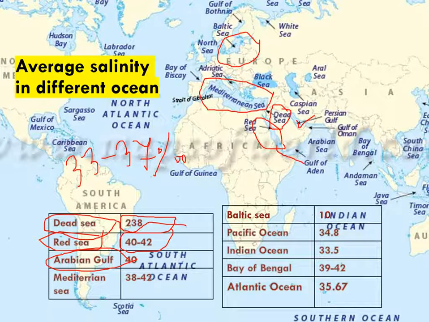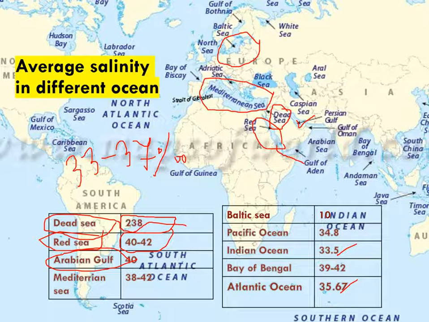Next are the Pacific Ocean, Indian Ocean, and Atlantic Ocean. These three are open oceans, so here salinity mainly ranges from 33 to 37. Pacific Ocean average salinity is 34.8, Indian Ocean 33.5, and Atlantic Ocean 35.67 parts per thousand. Salinity is much less in the Indian Ocean in comparison with the Atlantic and Pacific Oceans.